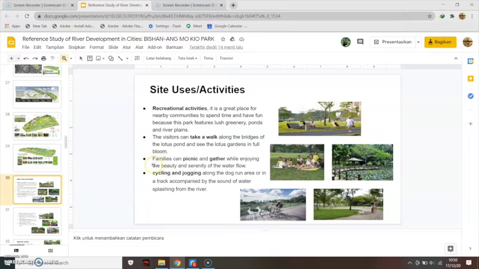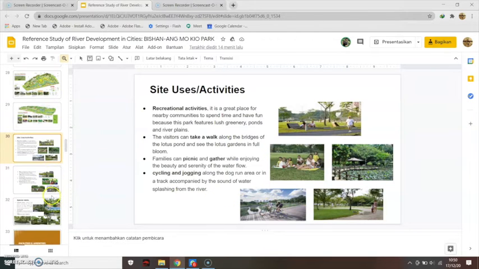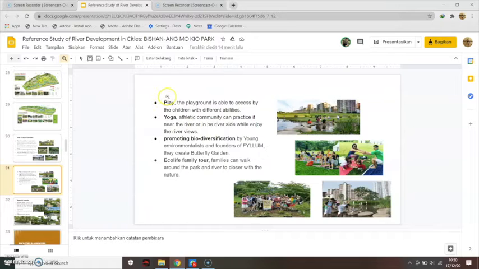And next, families can picnic and gather while enjoying the beauty and serenity of the water flow. They can picnic at the riverside, as we can see in this picture here. There is a family gathering at the riverside. And then next, cycling and jogging along the dog run area or on the track, accompanied by the sound of water splashing from the river. We can also see it in this picture here. And the children can play in this park.